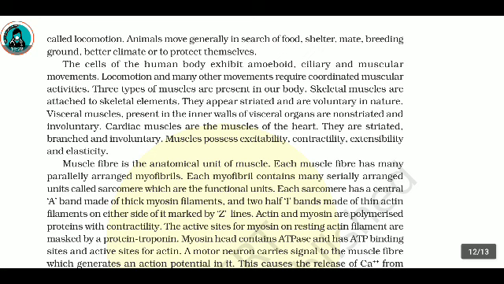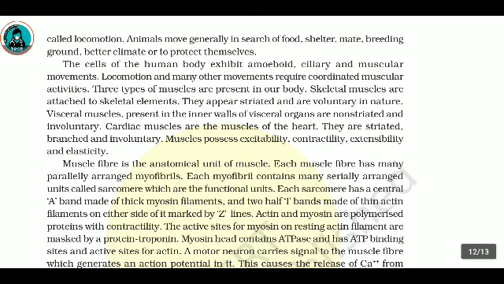Muscle fiber is the anatomical unit of muscle. Each muscle fiber has many parallelly arranged myofibrils. Each myofibril contains many serially arranged units called sarcomeres, which are the functional units. Each sarcomere has a central A band made up of thick myosin filaments. The two half I bands made of thin actin filaments on either side of it are marked by Z lines. Actin and myosin are polymerized proteins with contractility. The active sites for myosin on resting actin filament are masked by protein troponin.